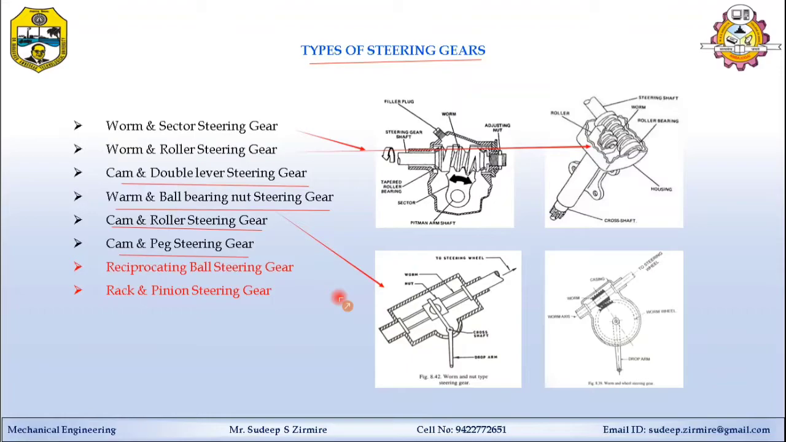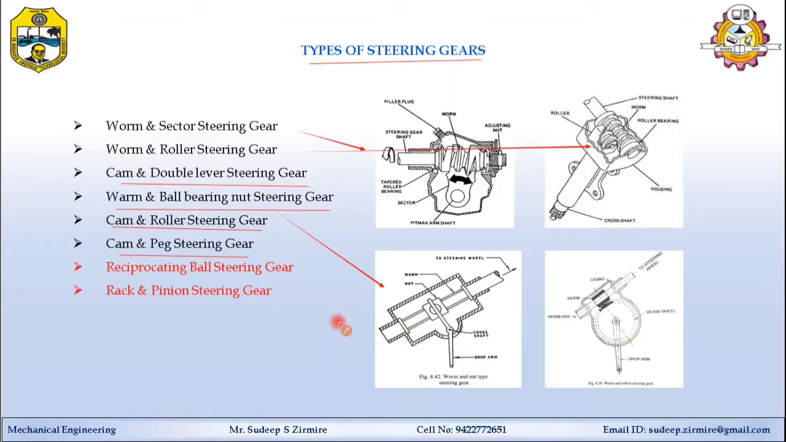This steering mechanism provides the necessary leverage required for steering. It reduces the effort and absorbs the shocks. It converts the input motion of the steering wheel into proper angular movement to the pitman arm or through the drag link, and we get the output as desired.